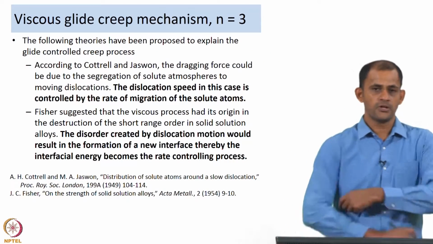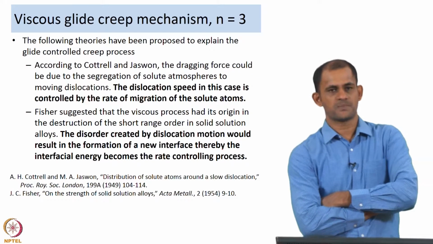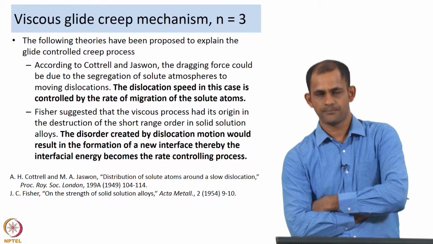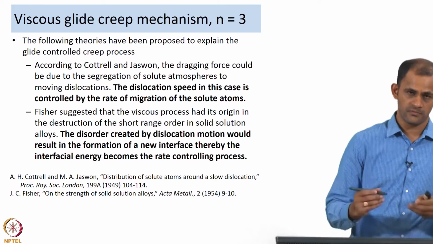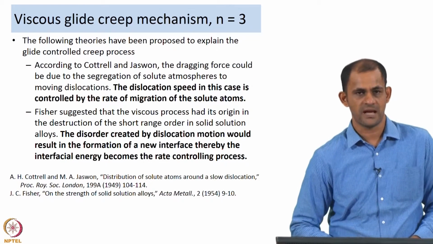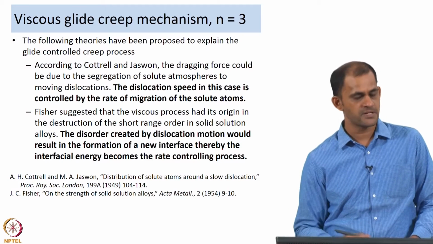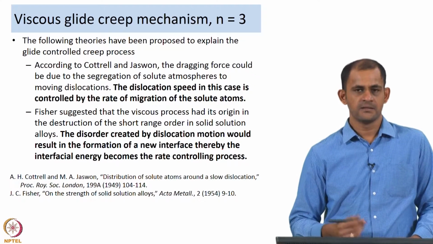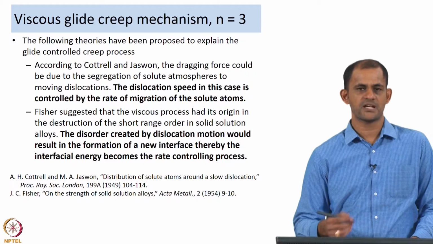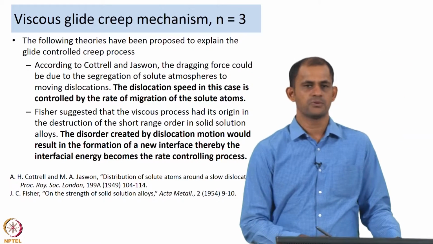Now, the following theories have been proposed to explain the glide controlled creep process. According to Cottrell and Jaswon, the dragging force that limits the motion of dislocations, or that limits the dislocation glide, could be due to the segregation of solute atmosphere to the moving dislocations.